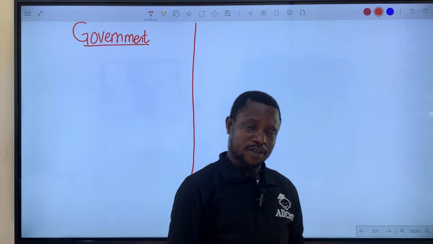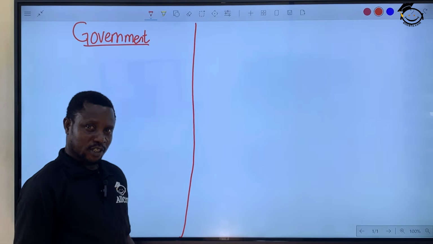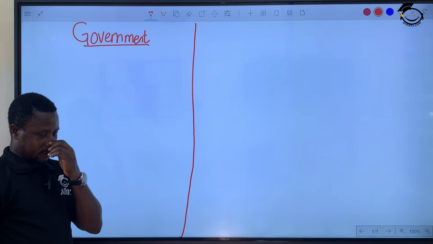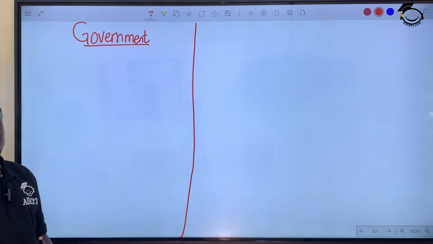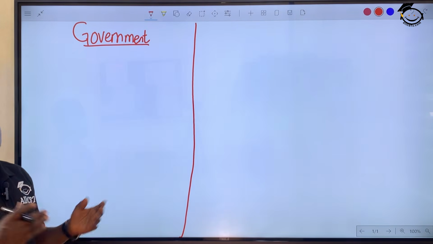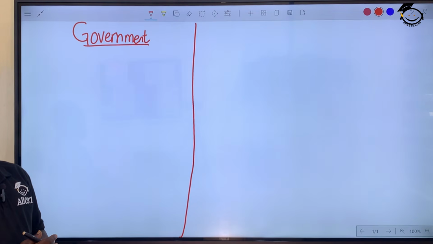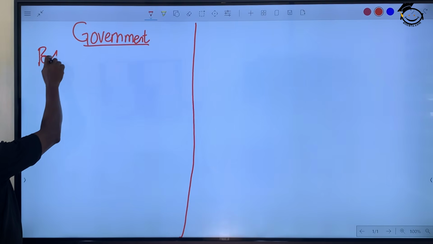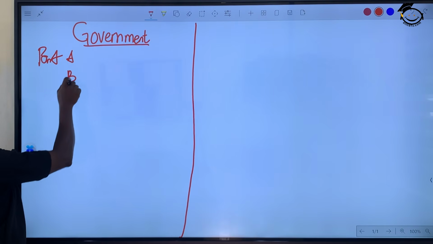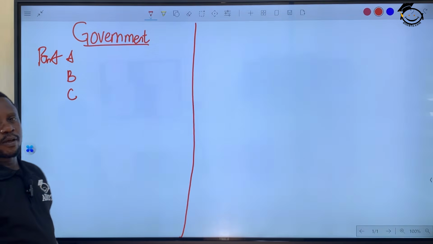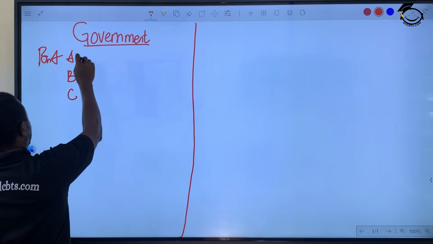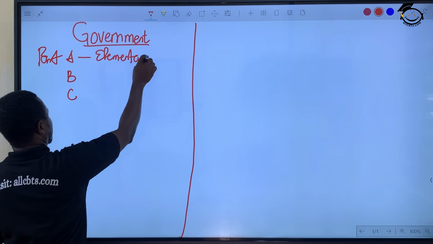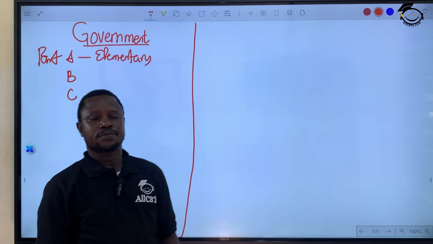You also get a pen and a paper to write. It's very important. Okay? So when we say government, government as a subject can be classified into three. We have part A, part B, and part C. The part A government is elementary government. That is the introduction to the subject.